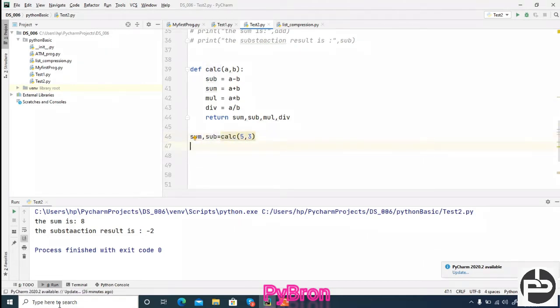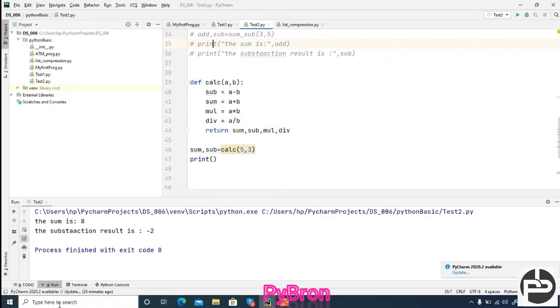Let's suppose it is returning four things, but I want only two out of the four, so I store them in two variables. It is not like the function return type is four, so you have to store in four variables only. Print: I'm going to copy paste from here only. That's all.